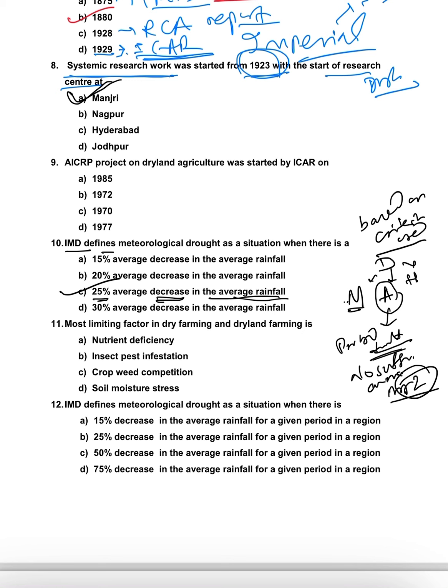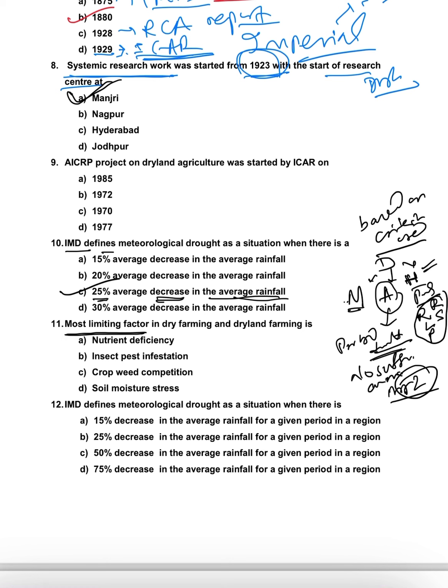This is called agricultural drought. Hydrological drought means prolonged meteorological drought where all the water bodies, meaning reservoirs, lakes, ponds, rivers, streams, all will dry, which is called a hydrological drought.